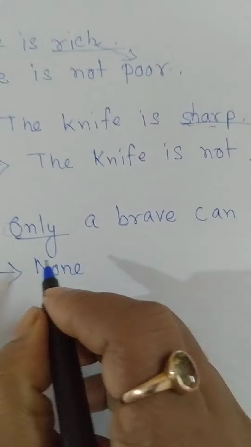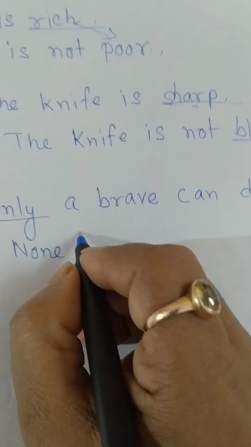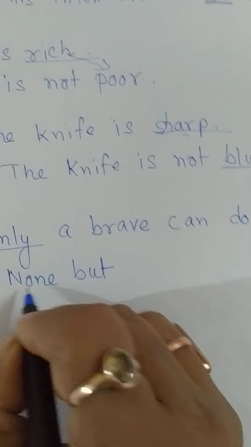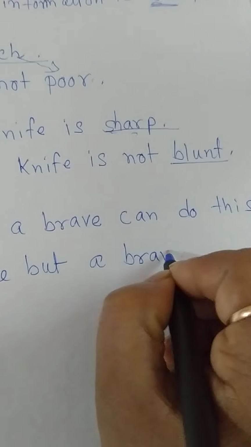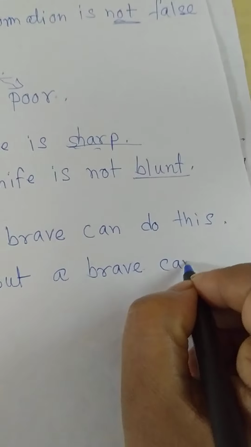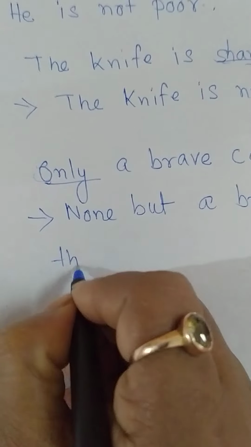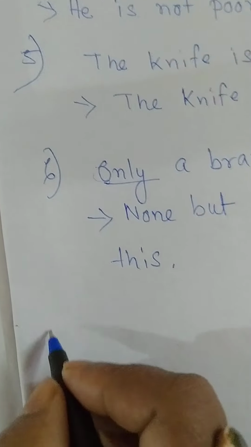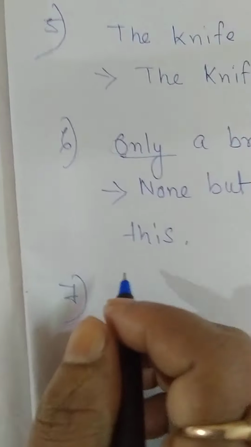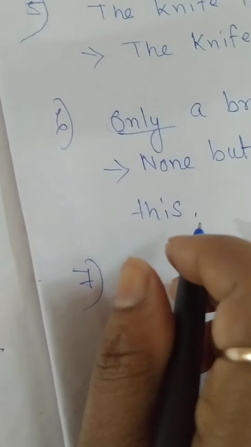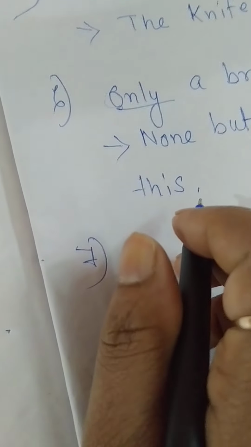This is the negative word. None but. With none we have to put but. None but a brave man can do this. Now see the next question.